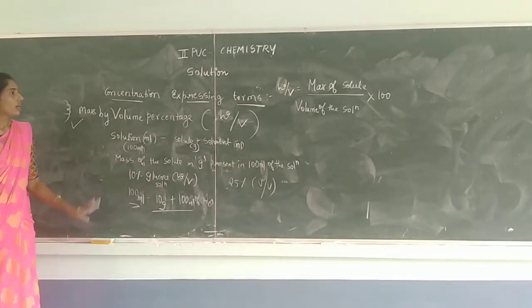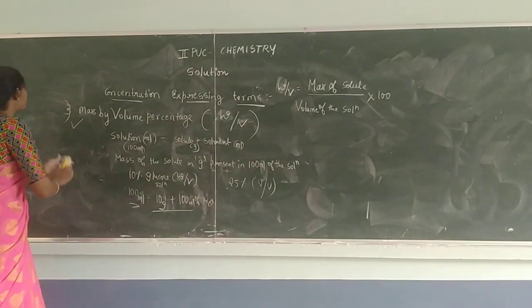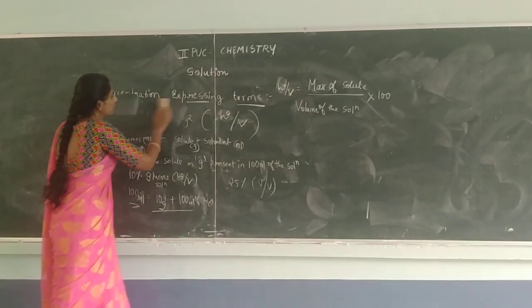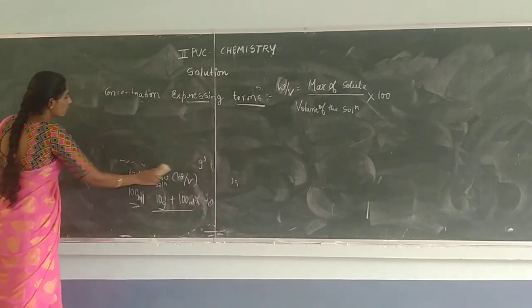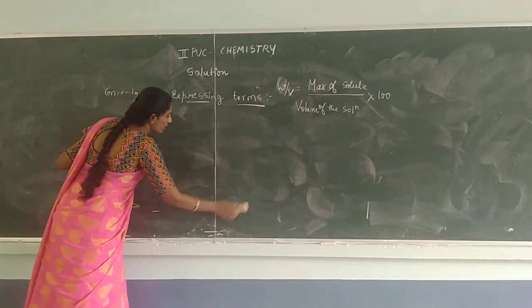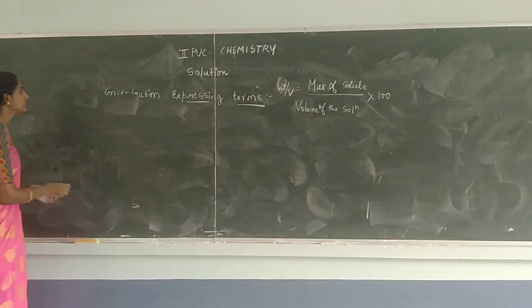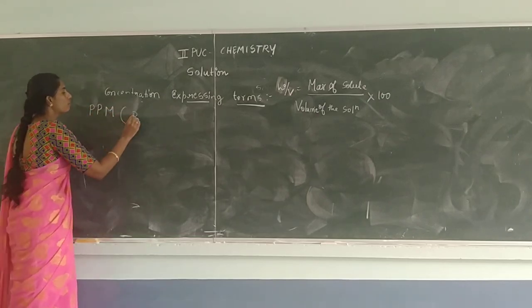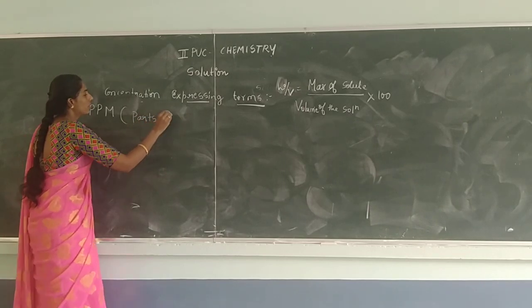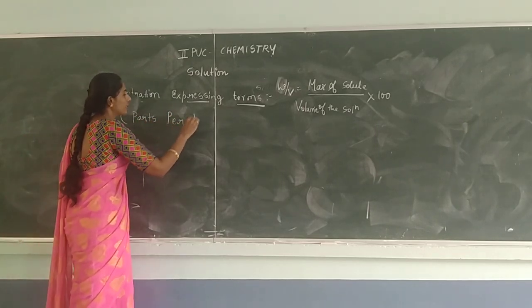Okay. Next, the fourth one is ppm. The fourth concentration term used to express concentration is ppm. It is also called parts per million.